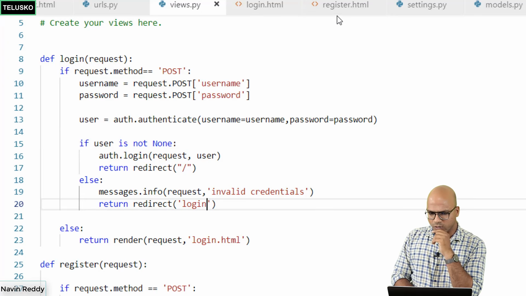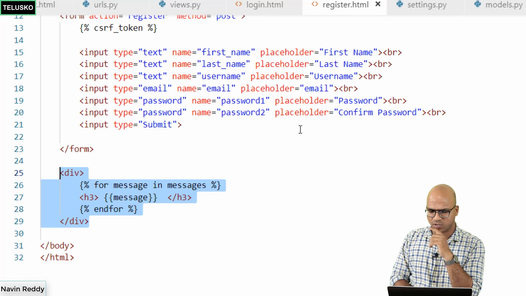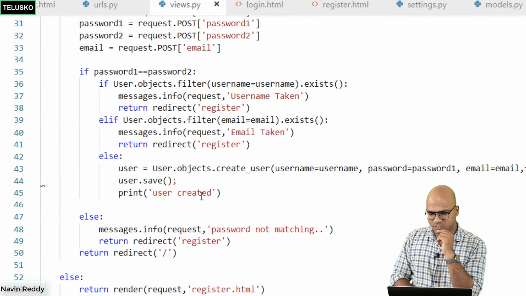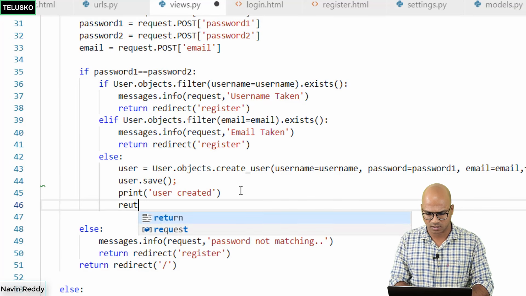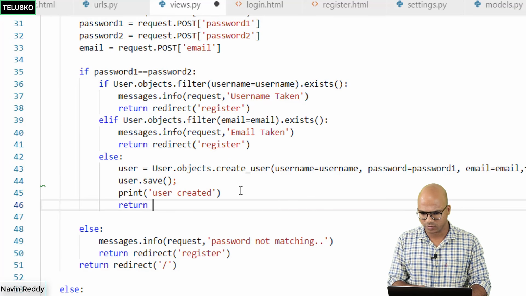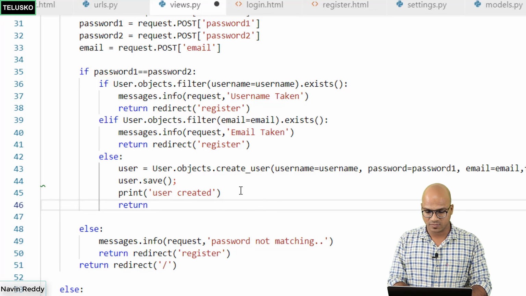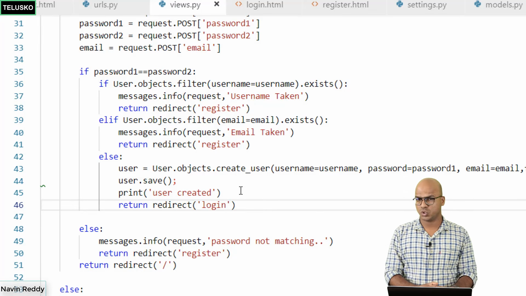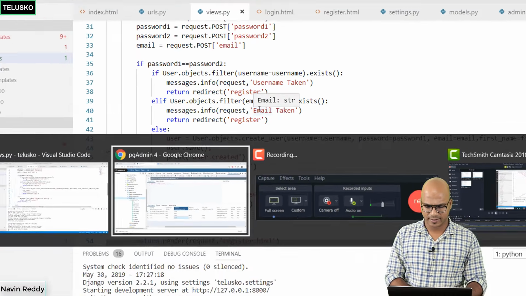But to make it also work, I also want to complete the registration. See, in registration, if the user is properly getting saved, I don't want to call the same page. I want to call the login page if this is done. So we'll say return. Let's go back to register in the views, and here we'll say redirect. I want to call the login page. This should work now.